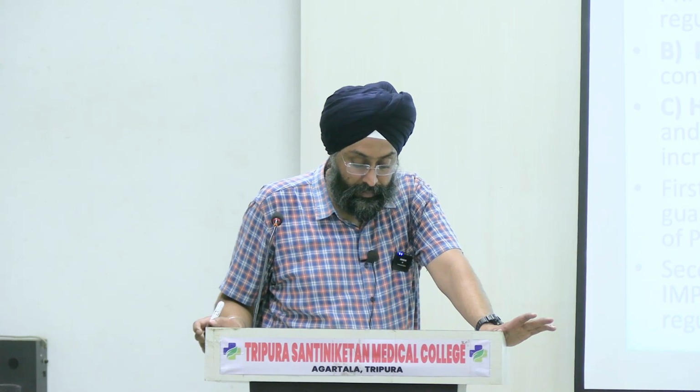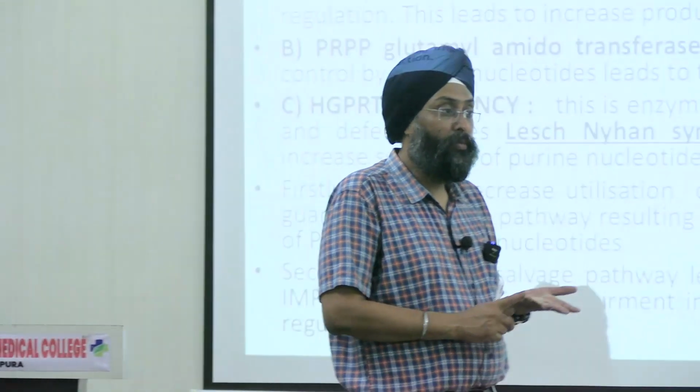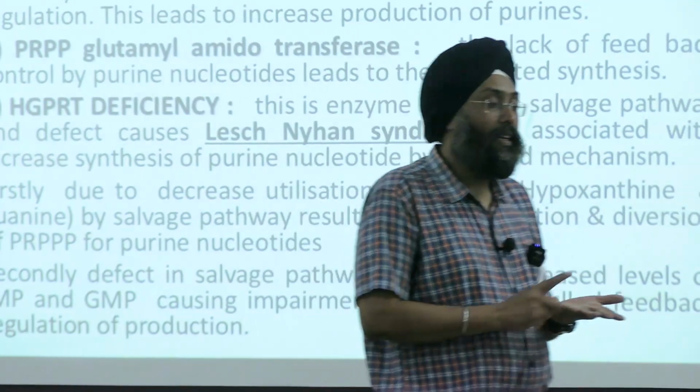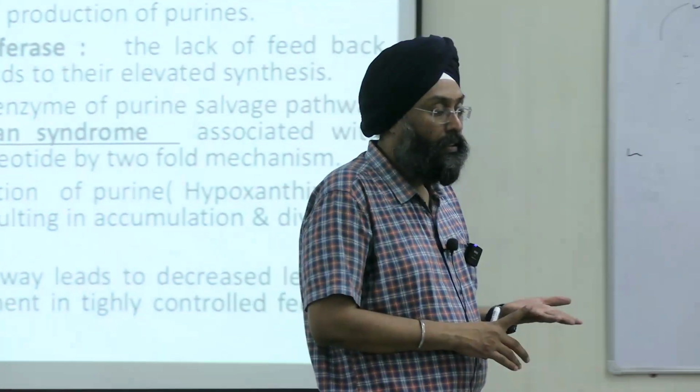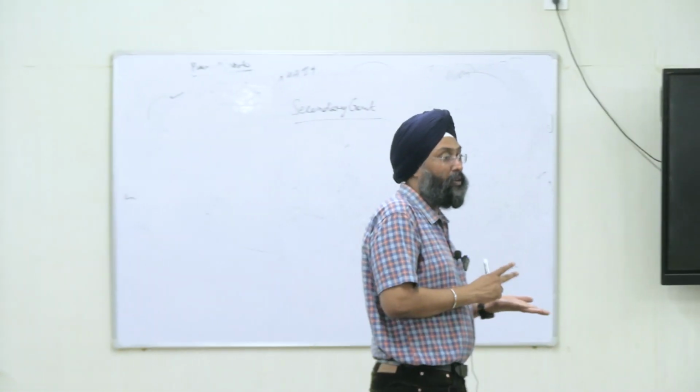Third is psoriasis. Fourth is renal failure. And fifth is high alcohol intake. Primary gout was associated with the five enzymes of purine metabolism, and secondary gout is associated with other factors, excluding purine metabolism, that can lead to increased uric acid in the body.